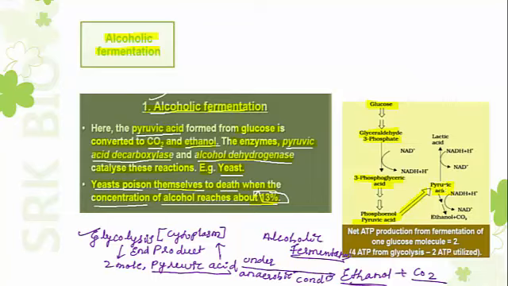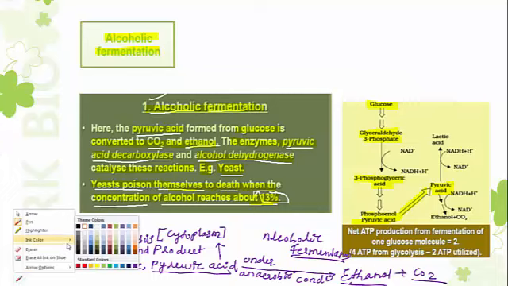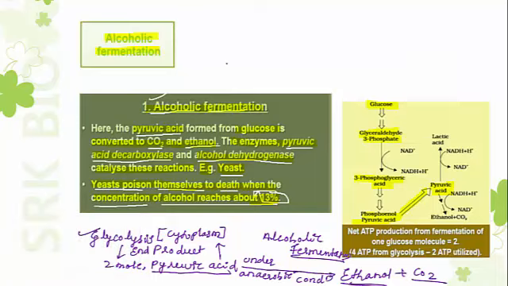This pyruvic acid is first subjected to decarboxylation. How many carbon atoms are present in the pyruvic acid? Pyruvic acid is a 3-carbon compound because it is produced from 6-carbon glucose, and at the end of glycolysis we get 2 molecules of the 3-carbon compound, pyruvic acid.